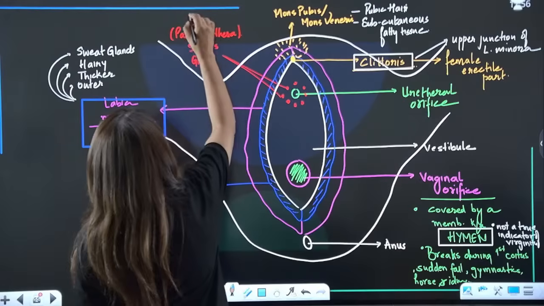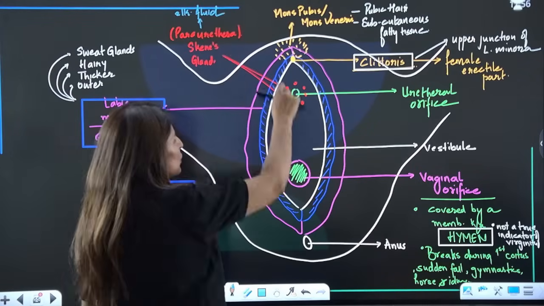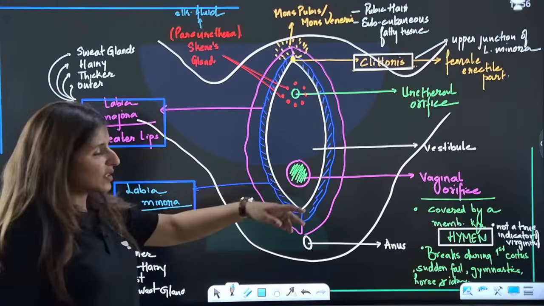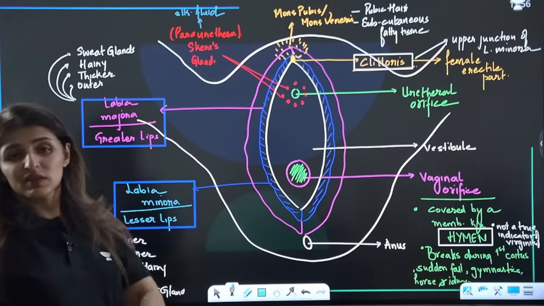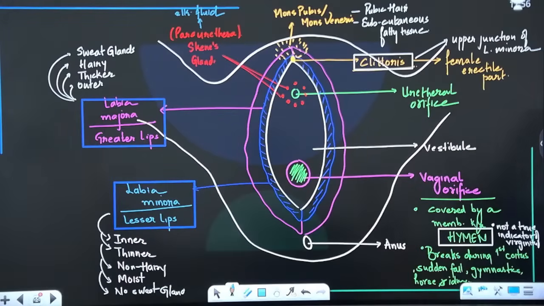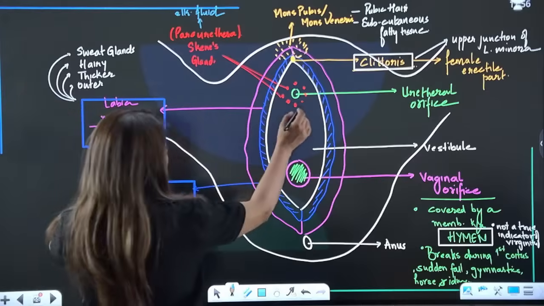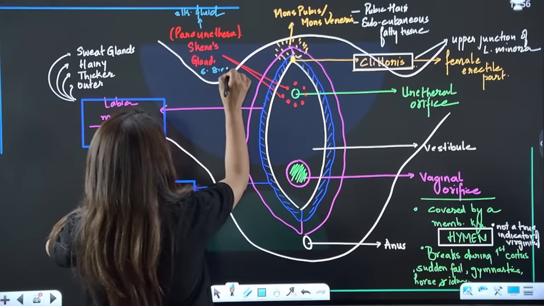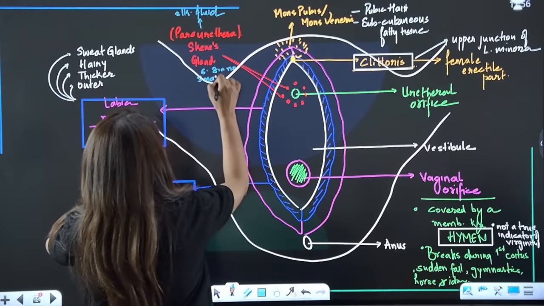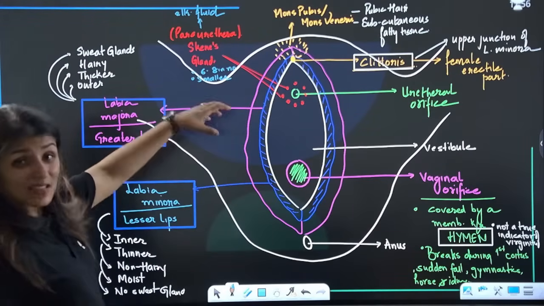They are going to produce slightly alkaline fluid. They secrete alkaline fluid to neutralize the acidity in the vaginal area. Why? Because sperms cannot survive the acidic conditions. So before the entry of sperms, the Skene's glands are going to produce the alkaline fluid to neutralize that acidity. Is that clear? They are smaller, 6 to 8 in number. So these are the characteristics. So we also call them lesser vestibular.